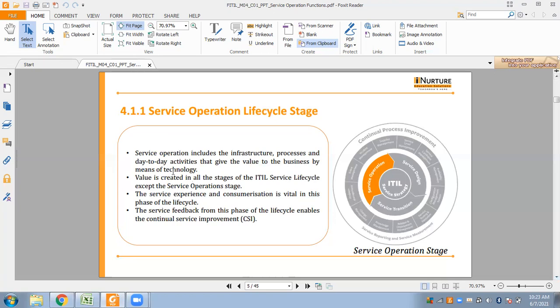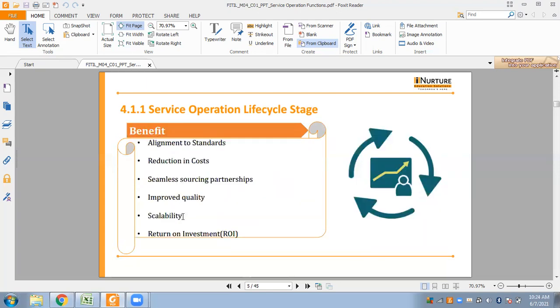So it's given here. Service operation includes the infrastructure, processes, and day-to-day activities that give value to the business. By means of technology, value is created in all the stages of the ITIL service life cycle except for the service operation stage. So in this stage, value is not created. The service experience and consumerization is vital in this phase of the life cycle, and the service feedback from this phase enables the continual service improvement, which is the next stage of the ITIL. Next, we talk about the benefits.